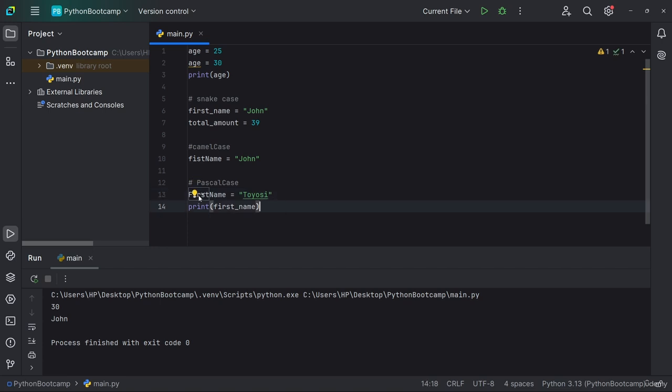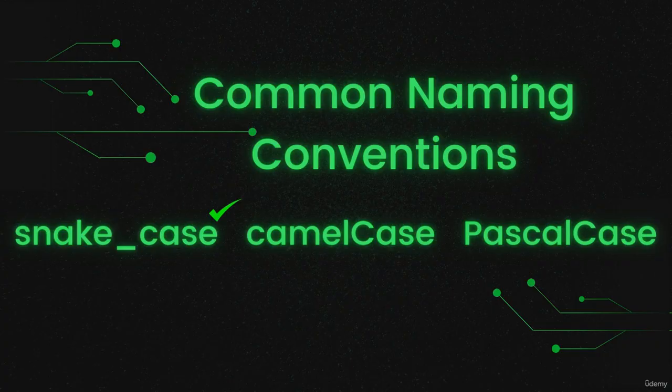We also use this Pascal case in Python when we are dealing with classes. We'll get into classes when we deal with object-oriented programming. The most widely used of these naming conventions in Python is snake case, and that is what we'll be using mostly in the course of the bootcamp. Every other one is also permissible, but snake case is the most widely used, and you'll see it in most Python code bases.